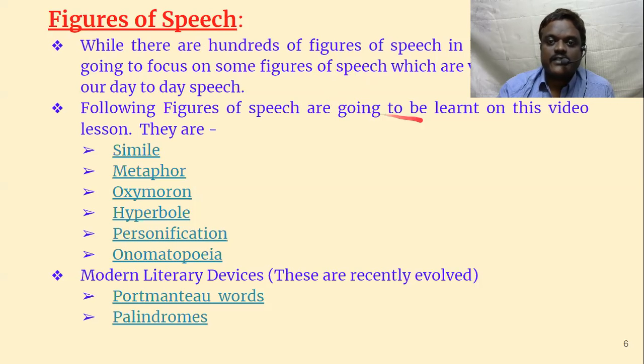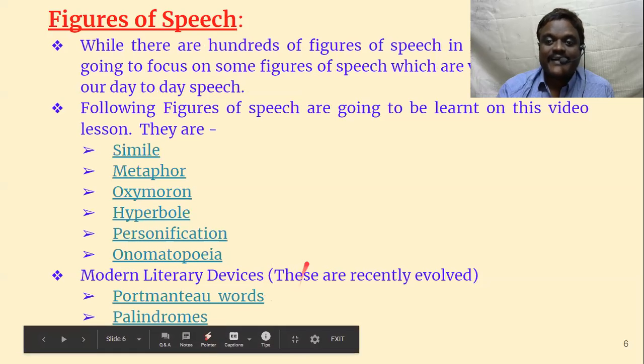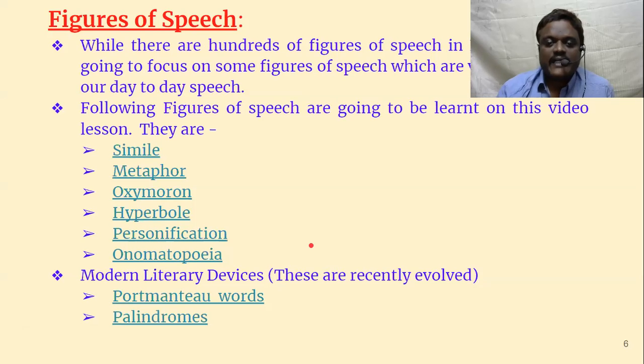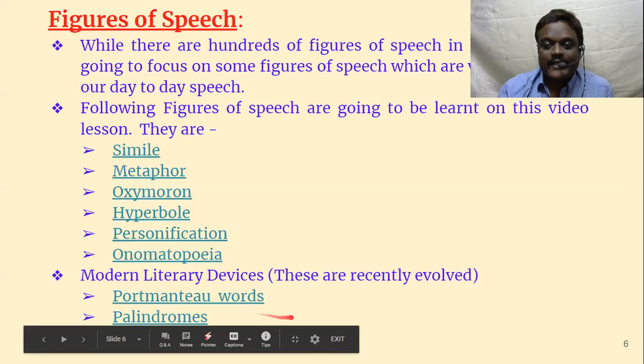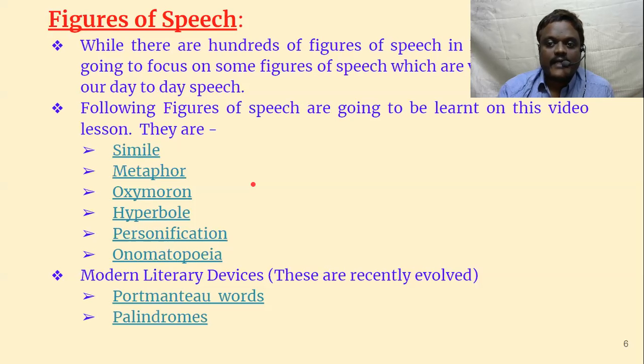So, the following figures of speech are going to be learned in this video lesson. They are simile, metaphor, oxymoron, hyperbole, personification, onomatopoeia. And besides these, we are also going to learn some more literary devices, which have recently evolved and are widely used nowadays. They are portmanteau words, palindromes. So let us examine them one by one, and let us see what they are, how they are used in our day-to-day life, and how we can be more creative.